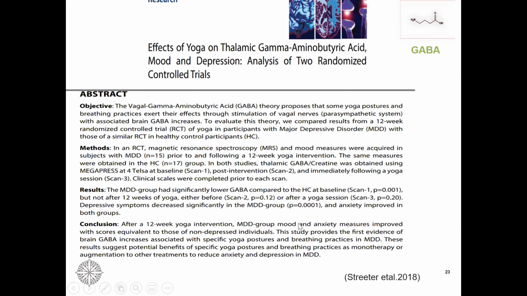So they measured mood and anxiety through a questionnaire. There was a set of questionnaires and they measured it and they found there was improvement in the scores as compared to the non-depressed individuals. So this was kind of the first evidence that brain GABA increases associated with yoga and breathing practices could be of benefit among people with major depression.